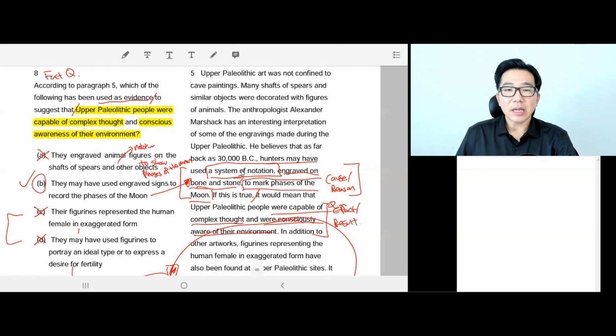The only answer is, as you can see here, they use the engraving through a system of notation that marked phases of the moon. This is the answer. So B is the right answer. Question A, the answer is B. Next question, please.